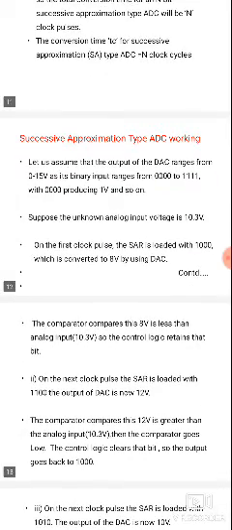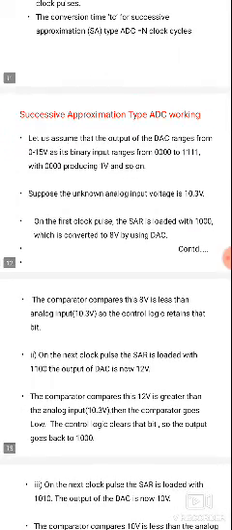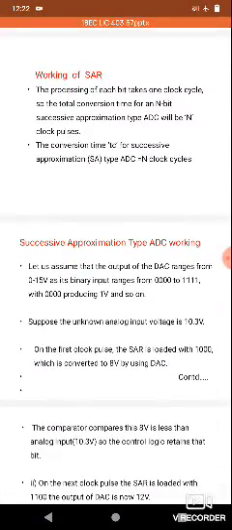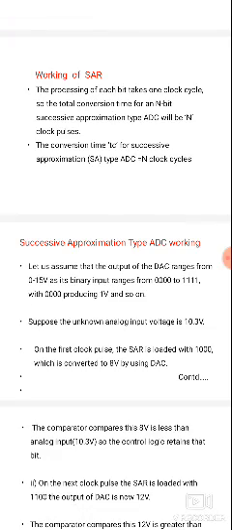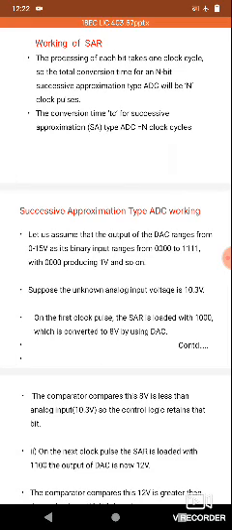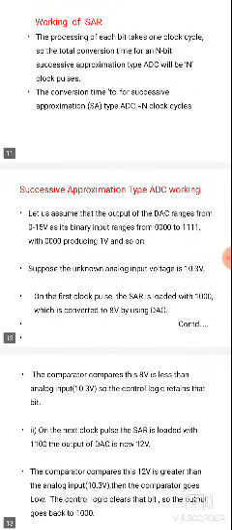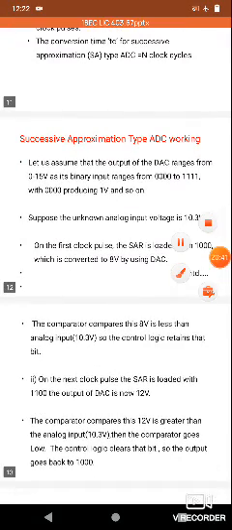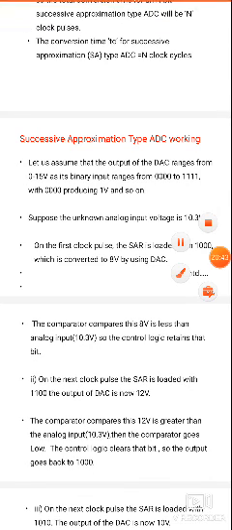Now, how does the successive approximation work? First, let us assume the digital to analog converter ranges from 0 to 15 volts. Why? Because the output value of the digital to analog converter is in analog terms only. So the conversion range is from 0 to 15 volts. Next, the binary input ranges from 0, 0, 0, 0 to 1, 1, 1, 1. 0, 0, 0, 0 indicates the least significant bit value of 0.